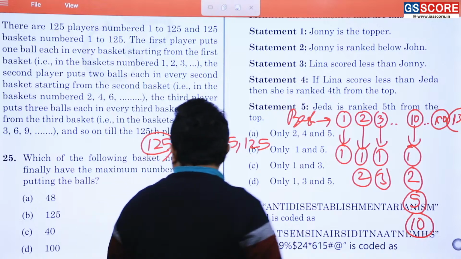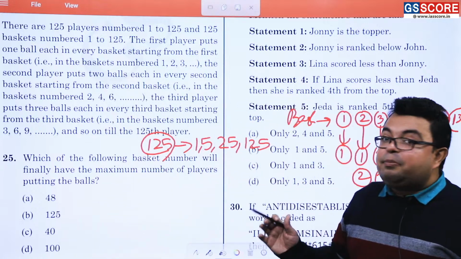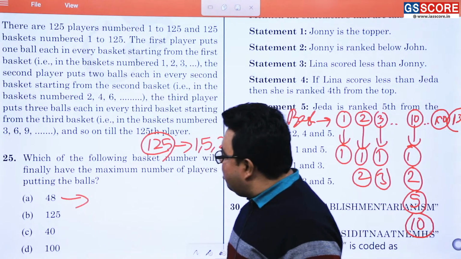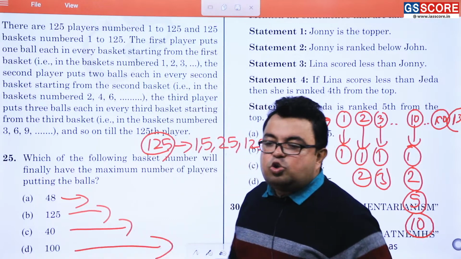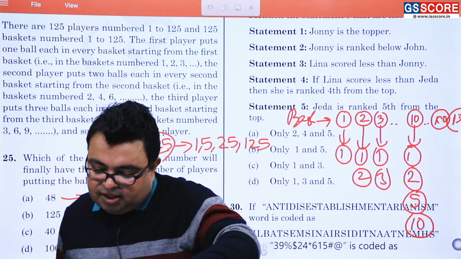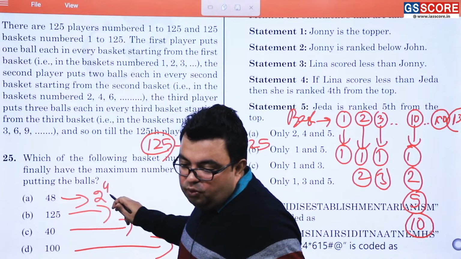Which of the following basket numbers will finally have the maximum number of players putting balls? It means if this has more number of factors, this has more number of factors. So what is the area we have to touch on? How can we find the maximum number of factors? 24 is equal to 2 to the power 4 into 3 to the power 1.